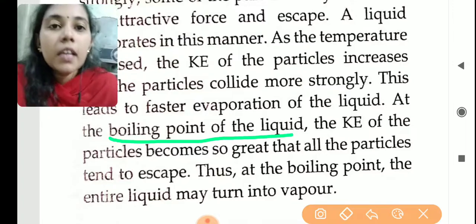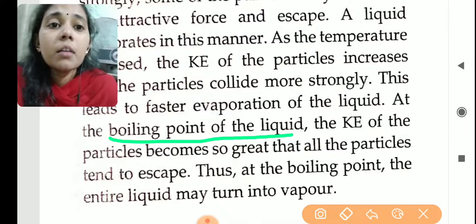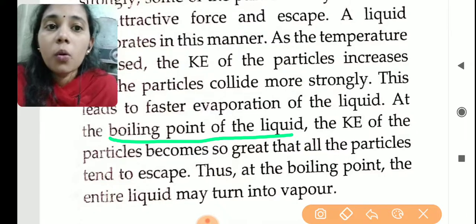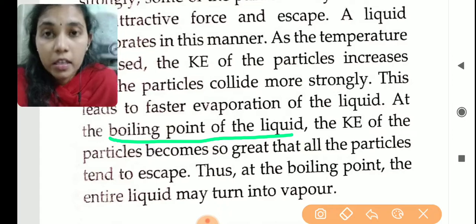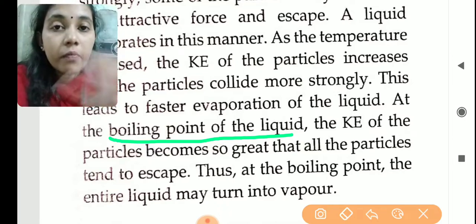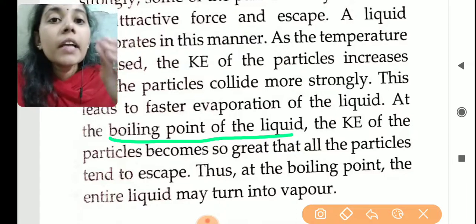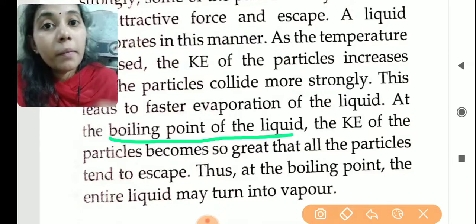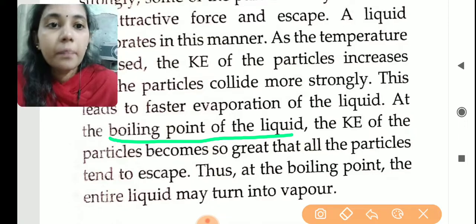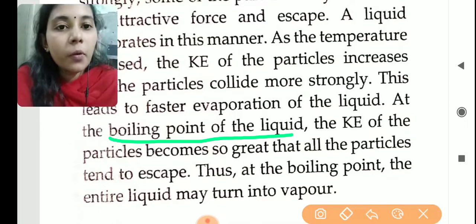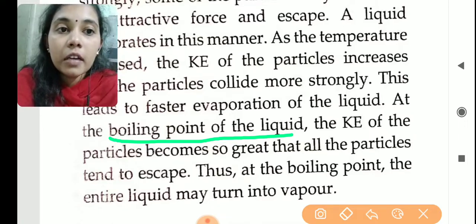The kinetic energy of the particles becomes so great that all the particles tend to escape. Thus at the boiling point, the entire liquid may turn into vapor.